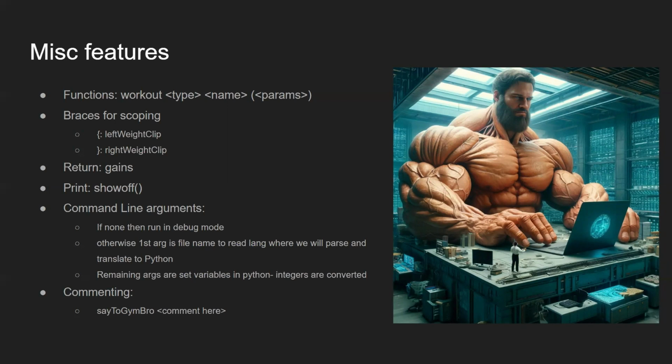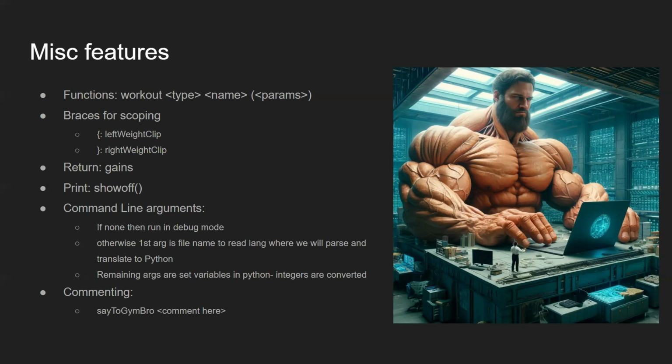Now, the next option we have is if just one command line argument is passed in. In that case, we're expecting that the first command line argument is going to be the name of the file, and the file is going to contain the code for our language. Our program will then go through and convert that whole file into Python code so that the Python code can then be executed.